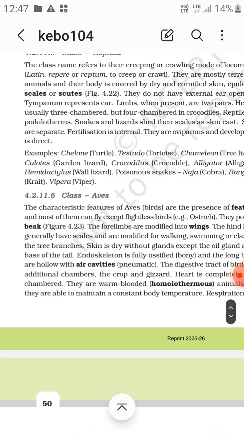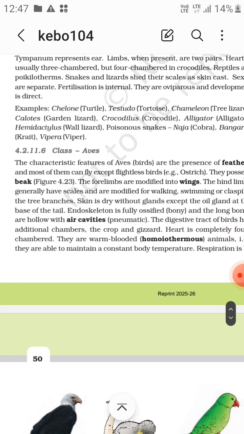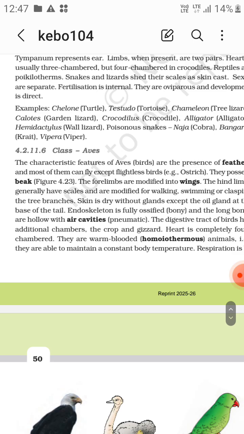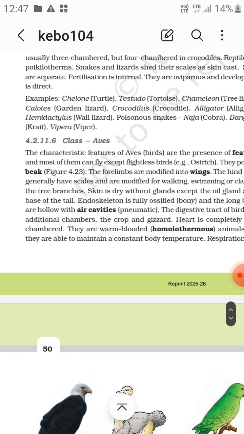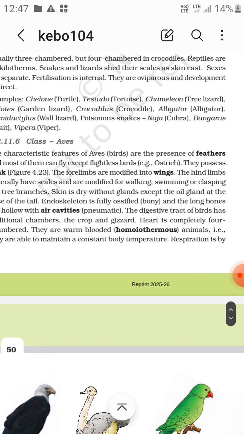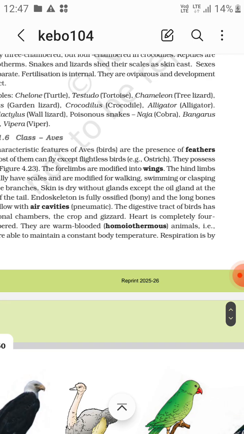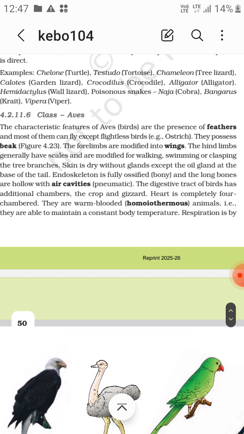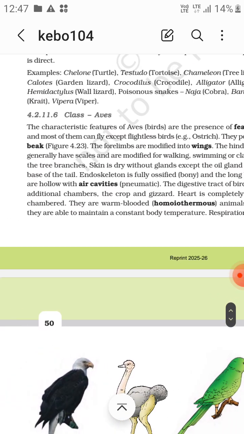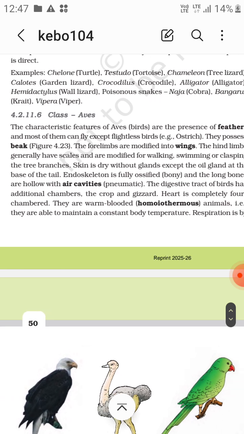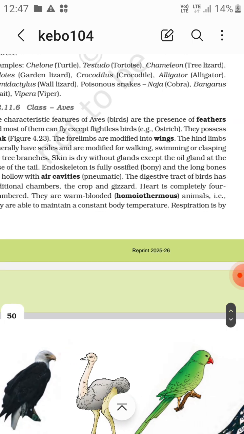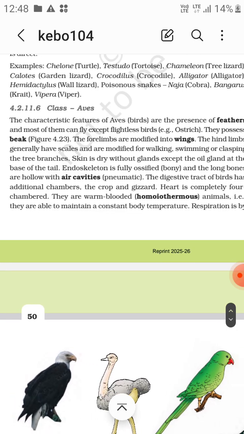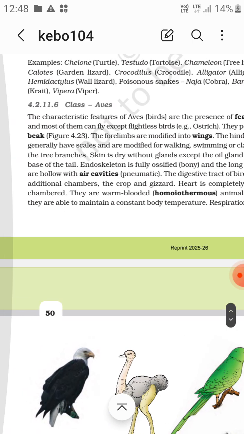Vipera, viper. So now the second last class is Aves. The characteristic features of Aves are the presence of feathers, and most of them can fly except the flightless birds. They possess a beak. Forelimbs are modified into wings. The hind limbs have scales and are modified for walking, swimming, and clasping tree branches. Skin is dry without glands except the oil gland at the base of the tail.